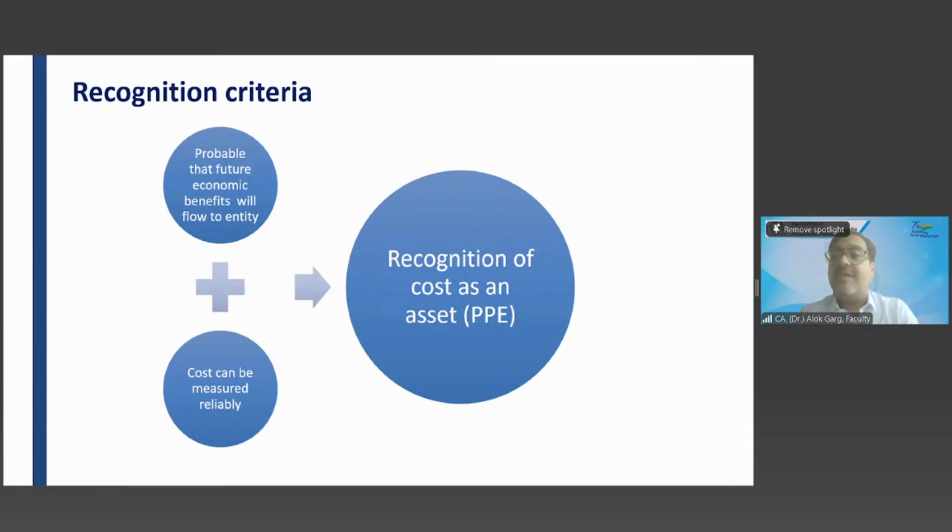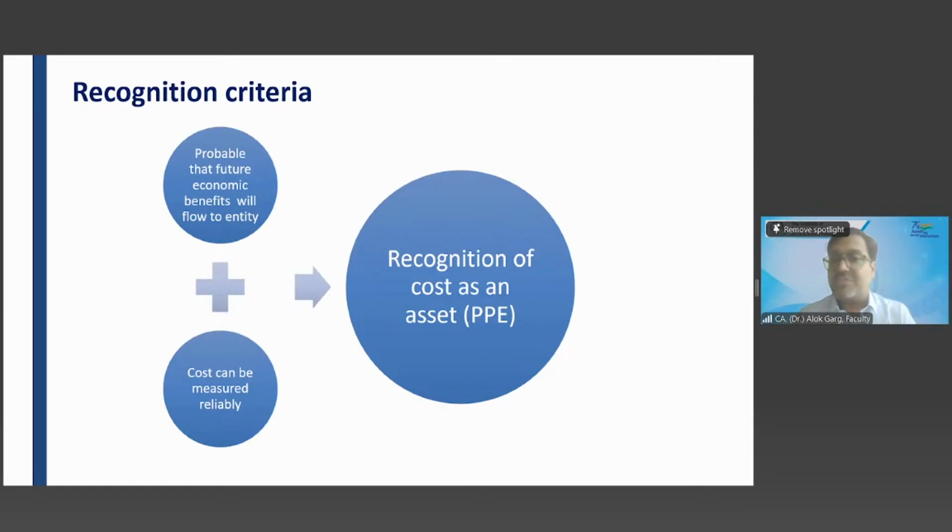If they start capitalizing every small item, their fixed asset register will have a size of the road from Delhi to Mumbai. So they have lakhs and crores of PPE. But yes, you have to see the PPE from the lens of your examination.